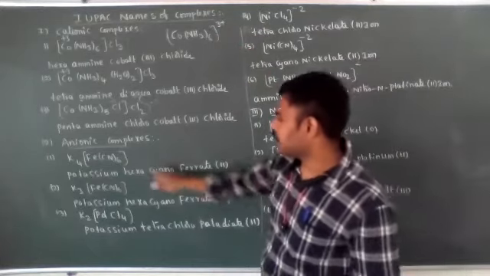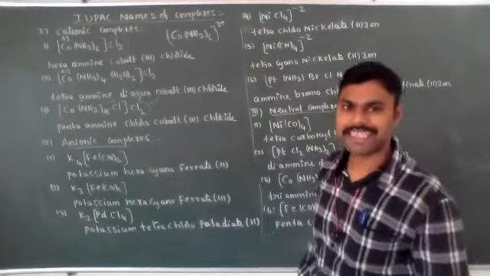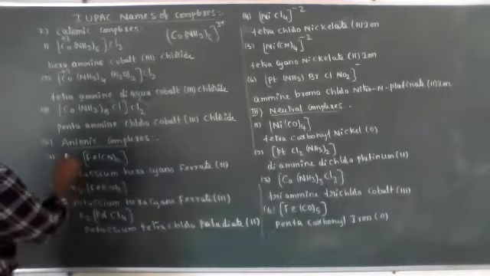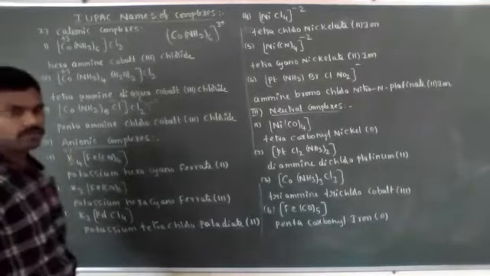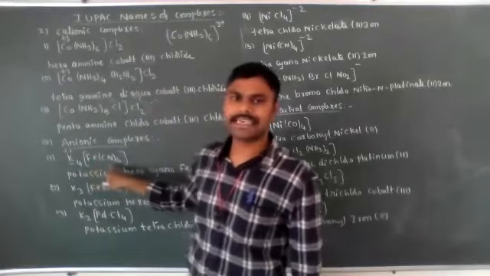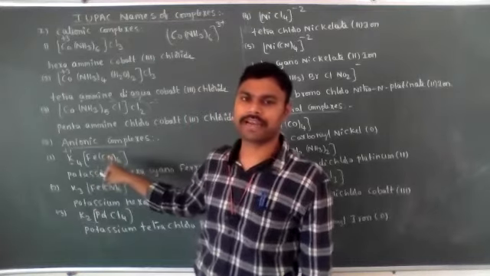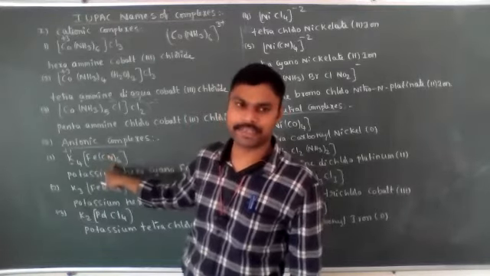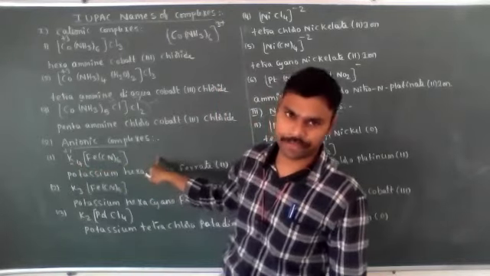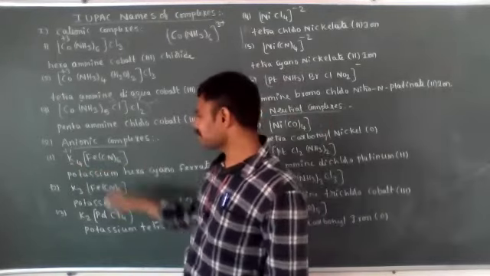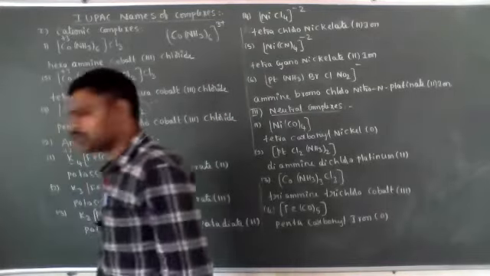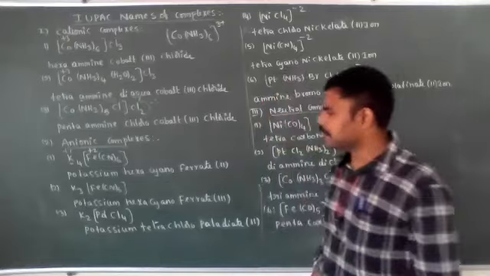Okay, let's see anionic complex compounds. K4[Fe(CN)6]. Now potassium belongs to first group elements. Their oxidation state is +1. Then 4 potassium atoms are present, plus iron, let it be X. CN is a mono negative ligand, -1 charge, 6 are present. Plus 4 plus X minus 6 is equal to 0. Then iron oxidation state we are getting is +2.